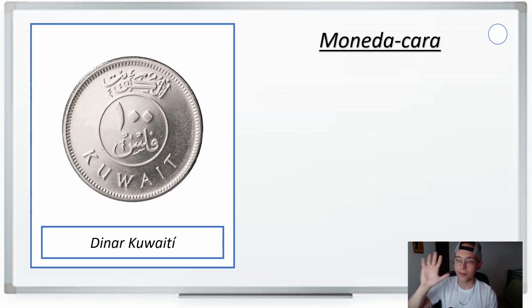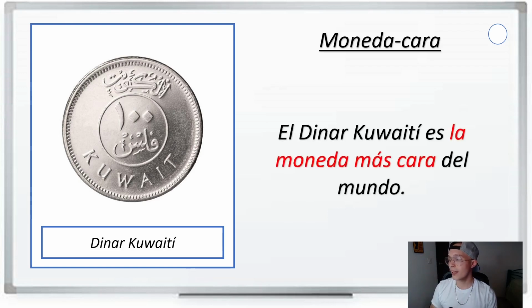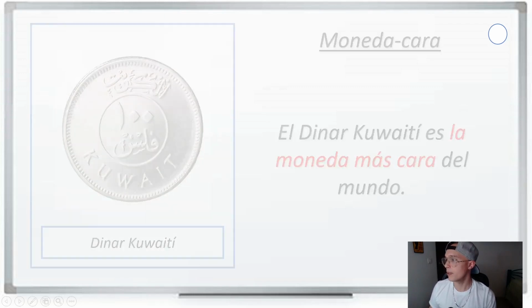Vamos. 5, 4, 3, 2, 1. El dinar kuwaití es la moneda más cara del mundo. One more time. El dinar kuwaití es la moneda más cara del mundo.